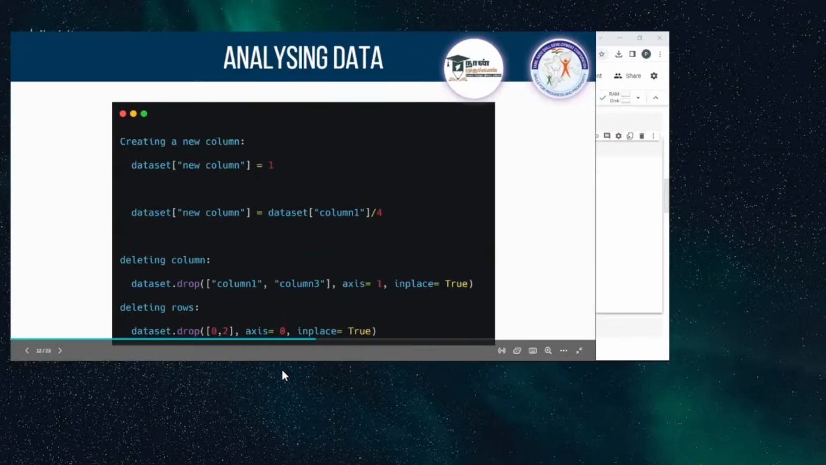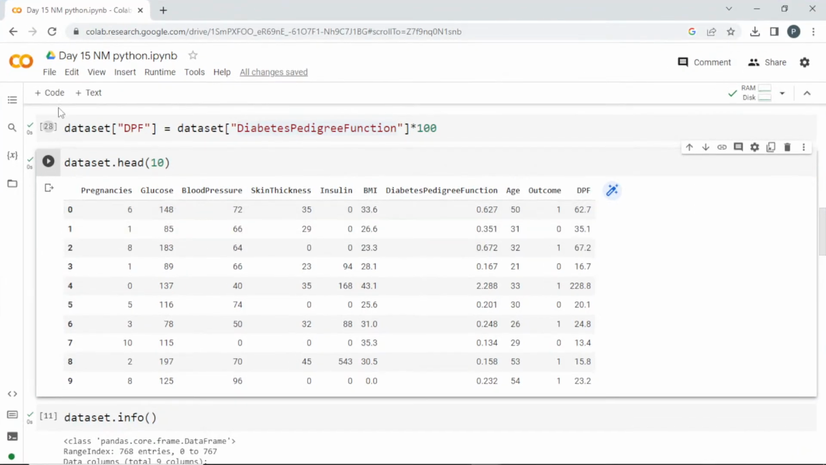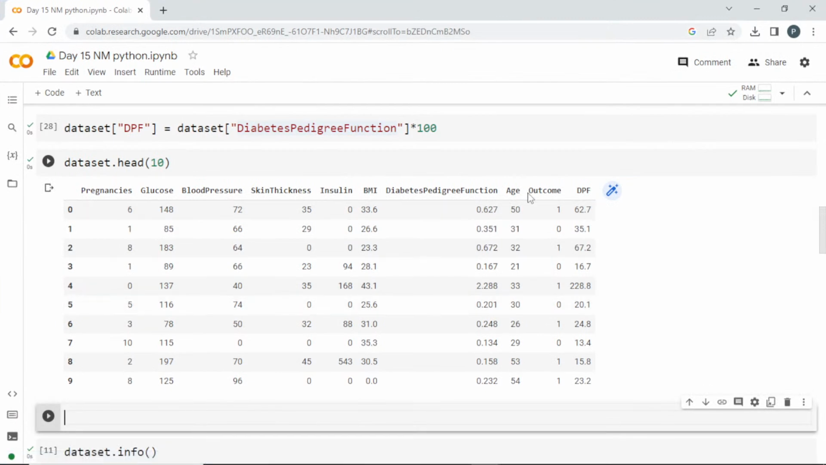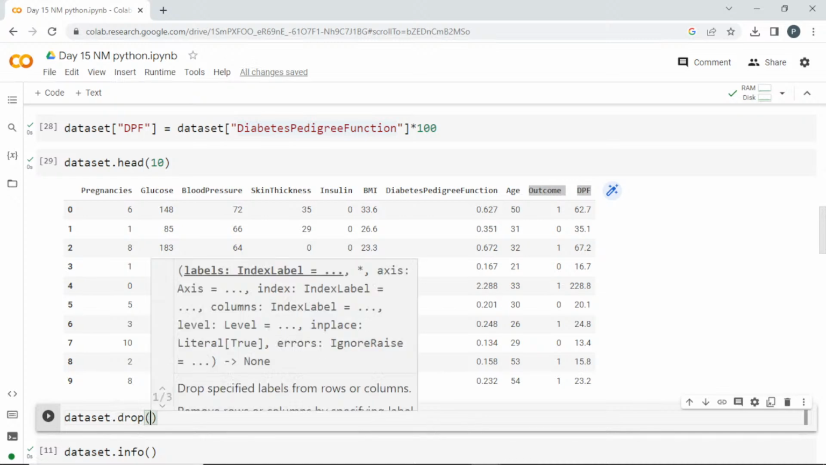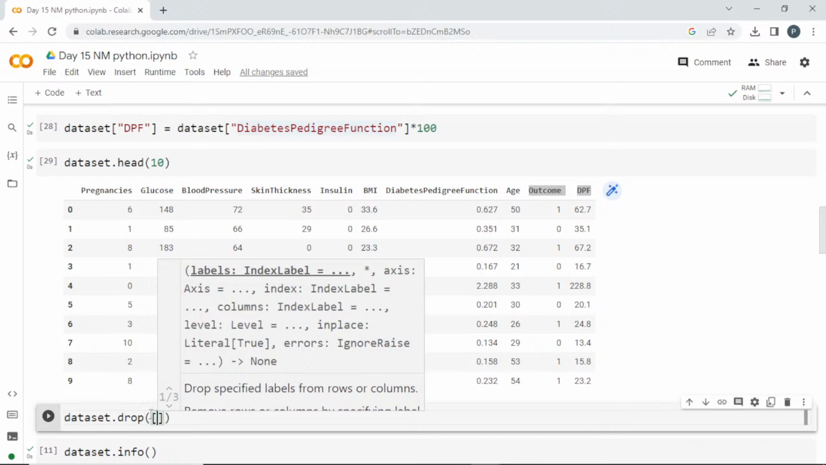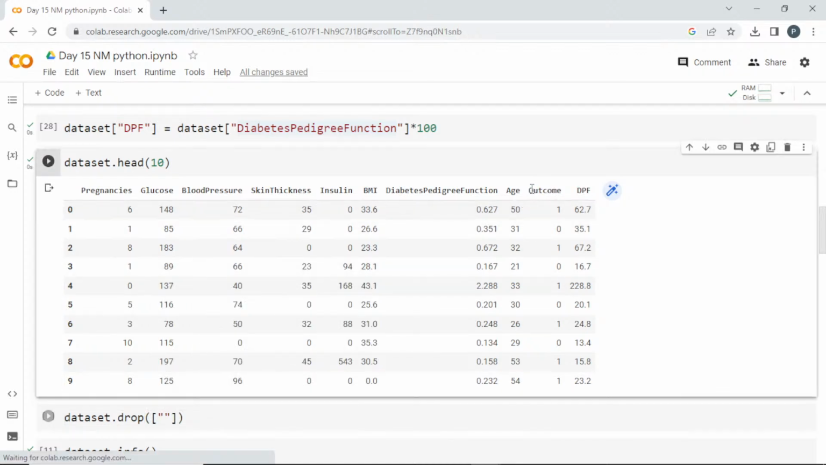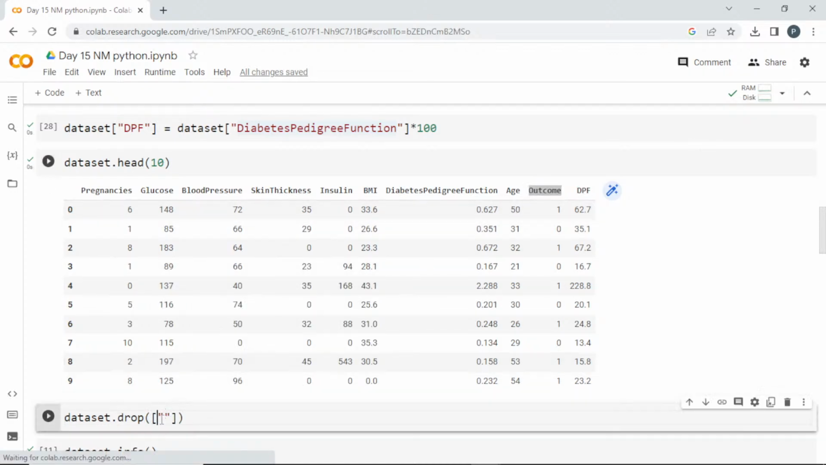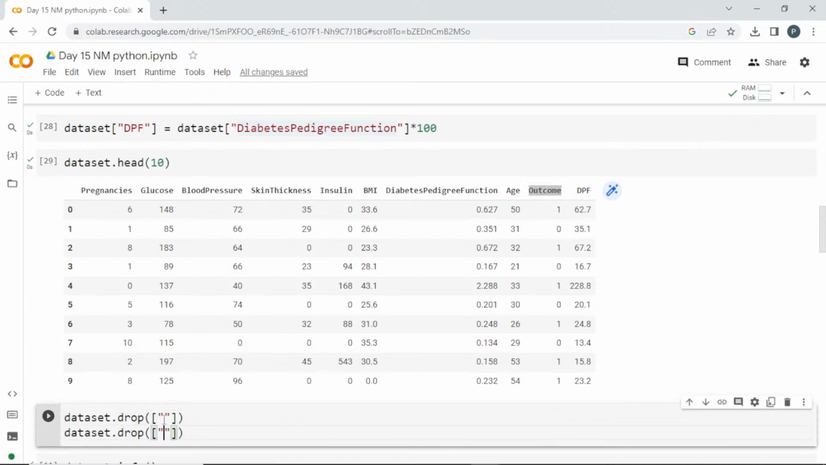Okay, so we'll try to drop the columns. For example, I'll remove these two columns. Dataset, I want to use the drop option, dot drop. Now I am going to remove these columns. How will we remove them? Inside, I want to pass the names of the columns. So let it be the Outcome column. I'm just doing it for our understanding.